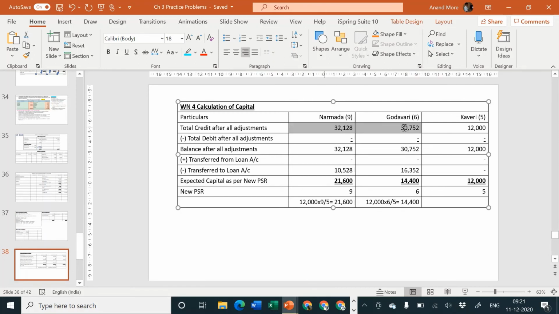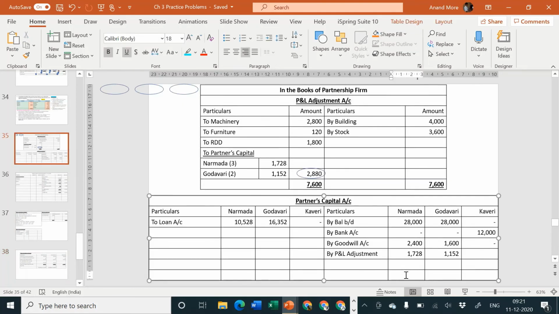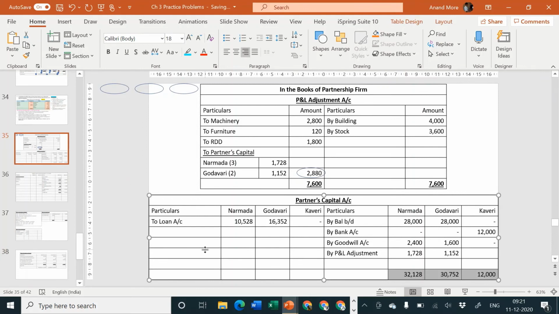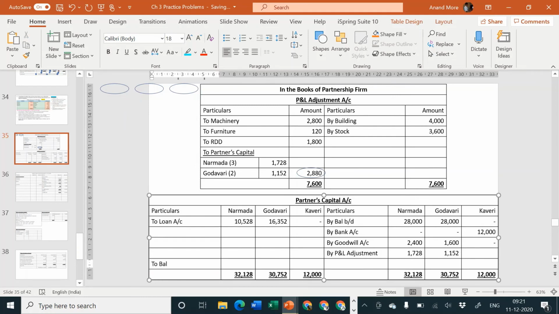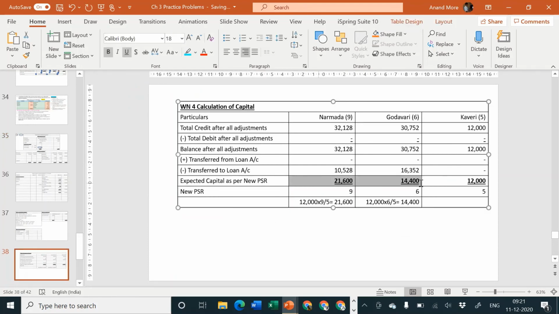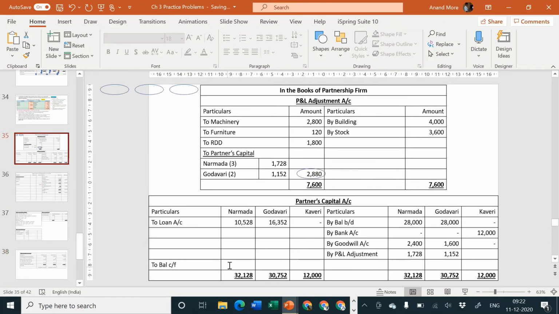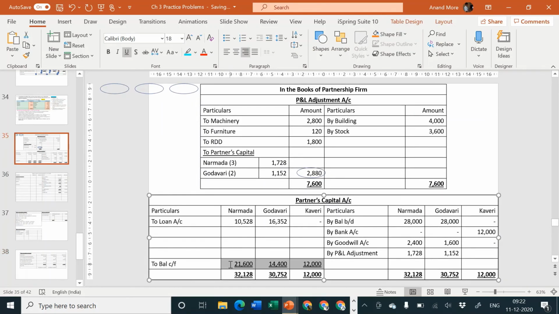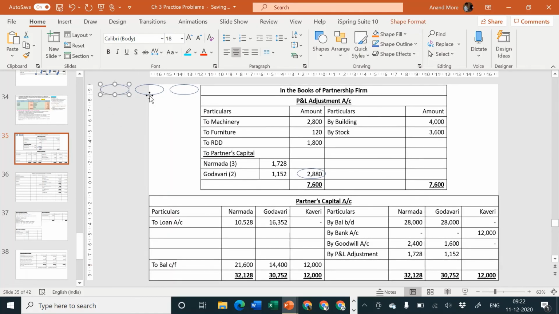Total credit after all adjustment is 32,128 and 30,752 and 12,000. I'm writing the totals. Okay, and since there is no change, I can consider the same amount on the debit side also. And then I'll write here, to balance carried forward, and the balance we already know now. The total is there, and how much is to be adjusted is also known to us. So what must be the closing balance? Expected closing balance is achieved by us. That is 21,600 and 14,400 and 12,000. These things are balancing figures, so I'm considering encircling them.